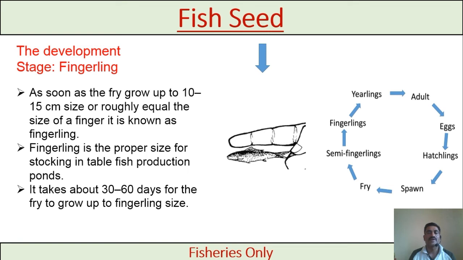As the survival will be higher, production will also be higher, and the mortality rate will be less. It takes about 30 to 60 days for a fry to grow up to the fingerling size.